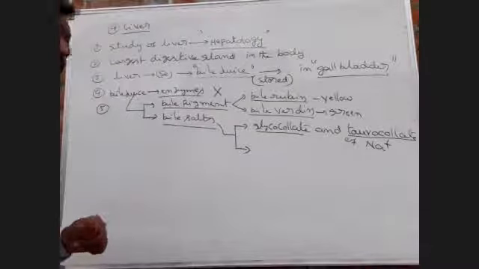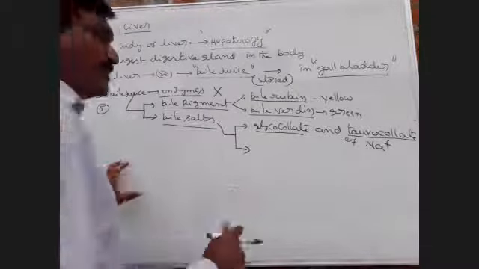Next, glycocholate and taurocholate of potassium.